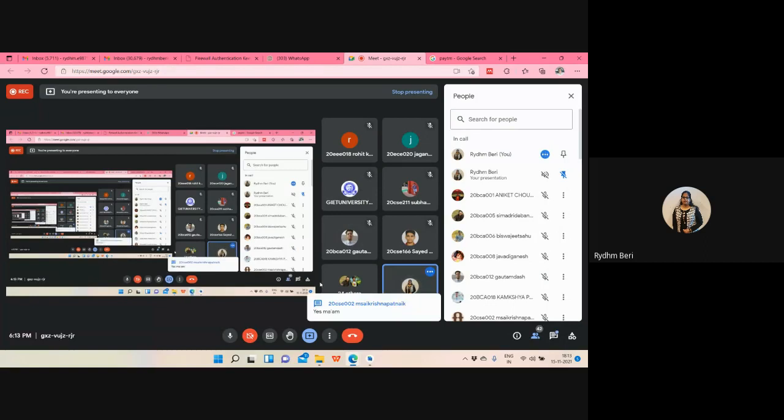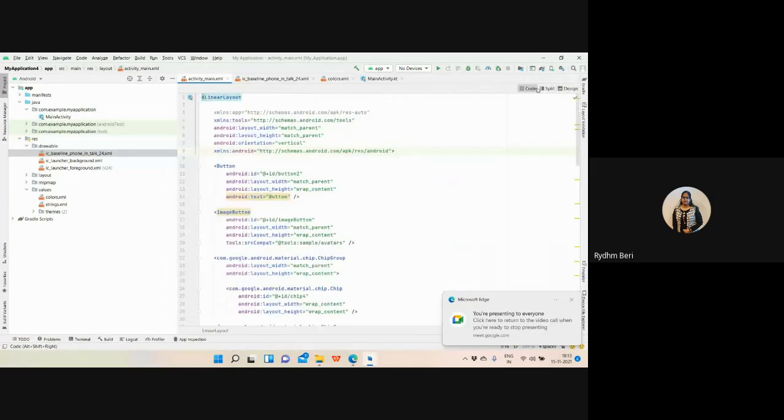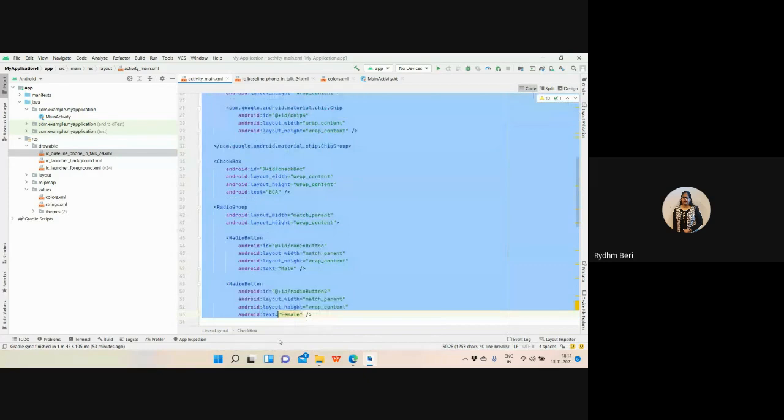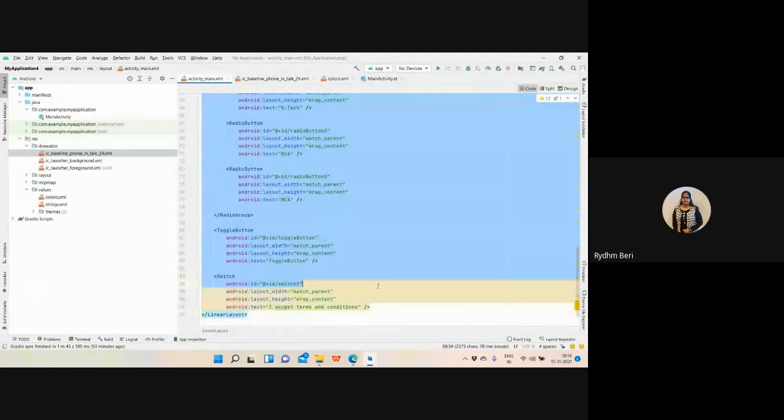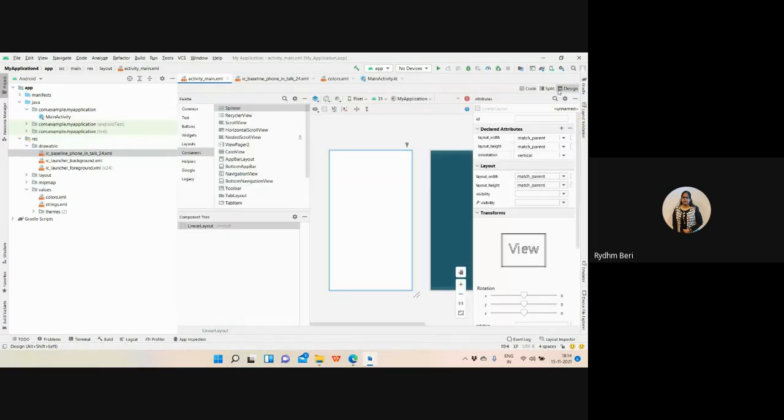Okay, that's great. So Rohit, try to understand. I'll make it very simple to understand. Now, I want to remove all the stuff inside the linear layout. And what is the list box? List box is basically a drop down list which shows me the items, out of which I can select any item.